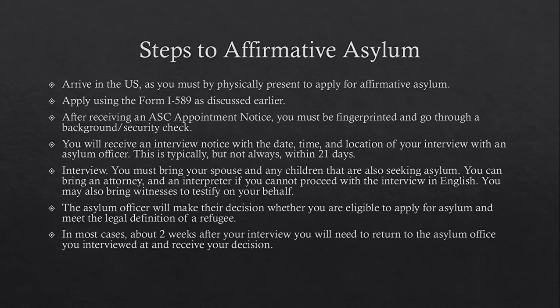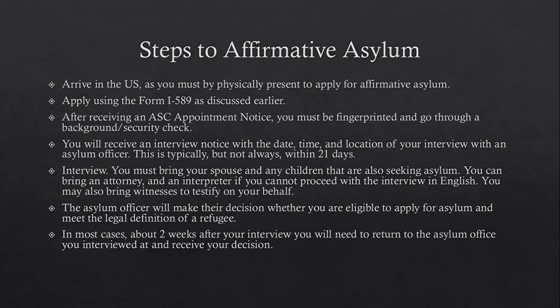So there are a couple steps to receiving affirmative asylum. The first one being arriving in the U.S. You must be physically present to apply for affirmative asylum. Then you would apply using the Form I-589 as discussed earlier. After that, you would receive an ASC appointment notice. At that appointment, you would be fingerprinted and go through a background and security check.